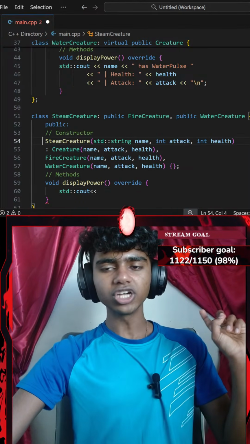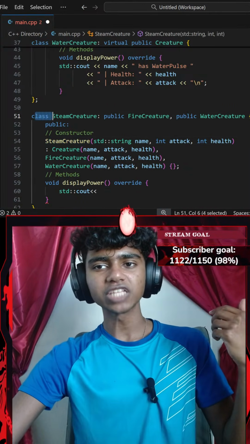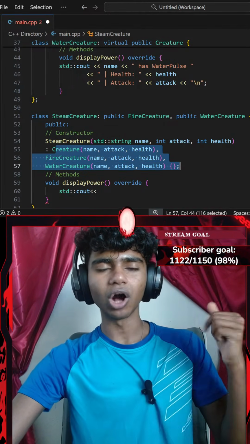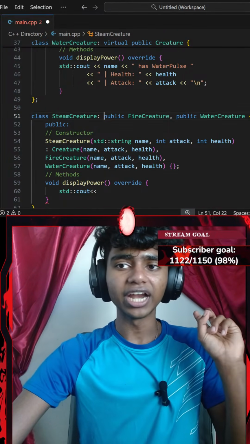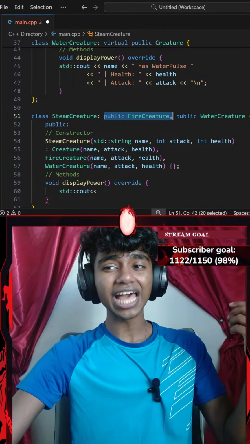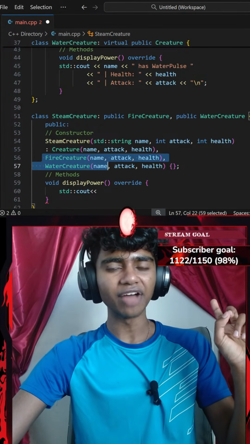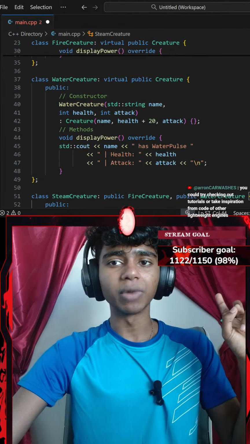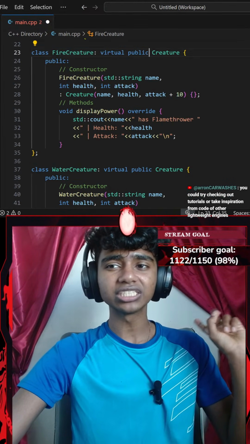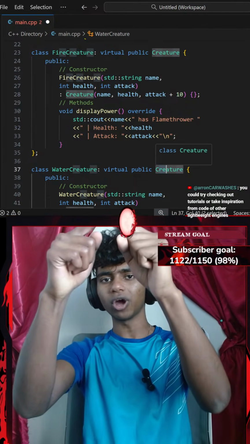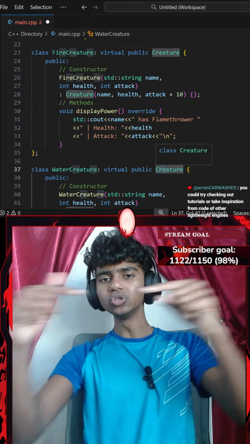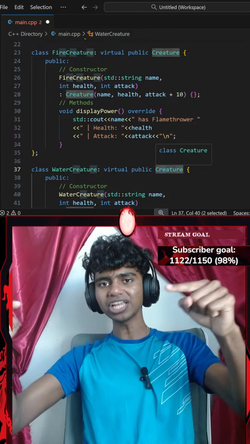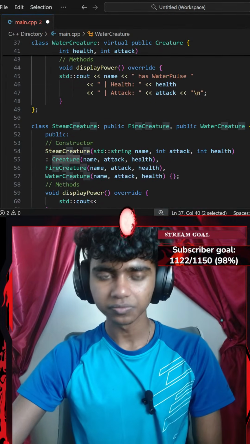For example, first I added my derived class, my main class, and then after that we add a colon and then add the constructor for all the classes that we're inheriting from. Since I'm inheriting from my fire creature class and my water creature class, I do gotta add their constructors, although I did add my creature class's constructor as well, because my water creature class and my fire creature class inherit from that class. So it's like a diamond. Two classes inherit from one class, and then the bottom class inherits from those two classes. So it's considered a diamond problem, if that made any sense, guys.